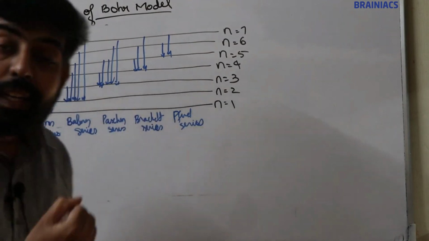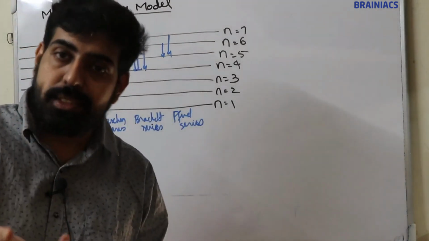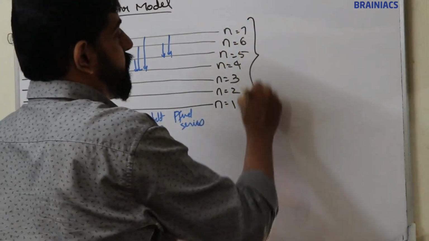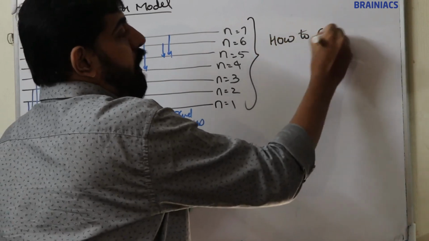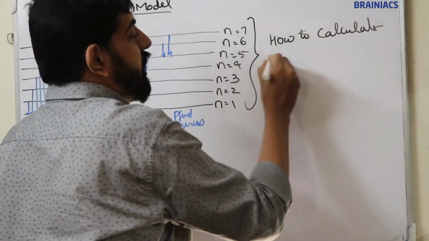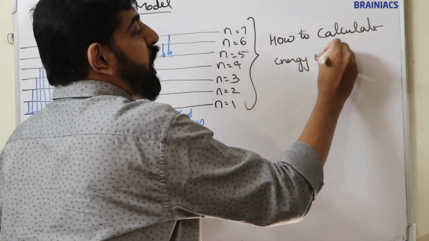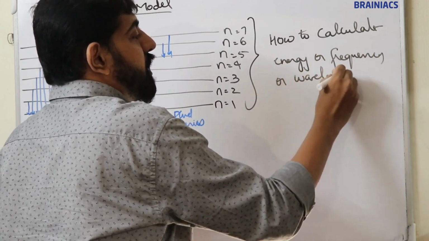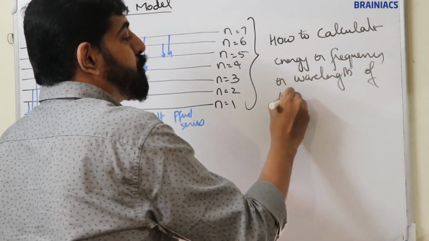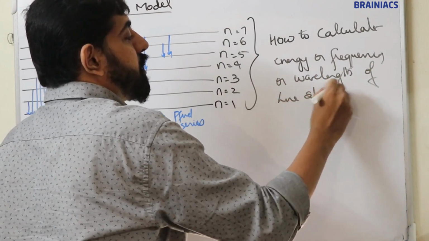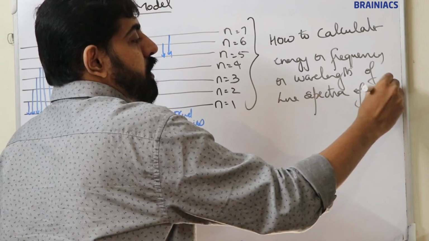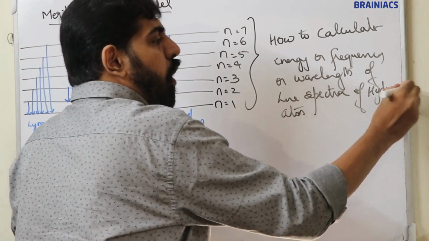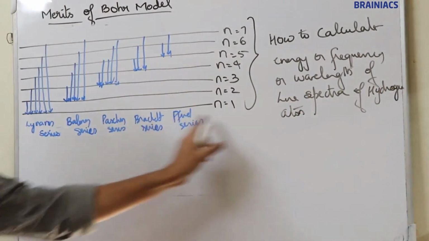How to calculate the energy, frequency or wavelength of the line spectra of the hydrogen atom. So how to calculate the energy, frequency or wavelength of each line in the hydrogen spectra.